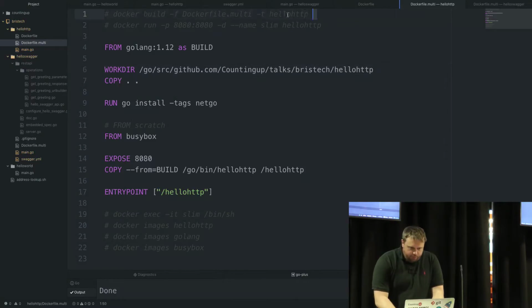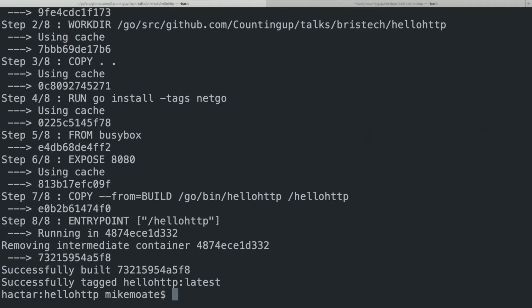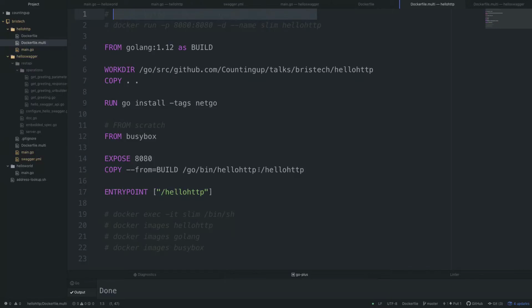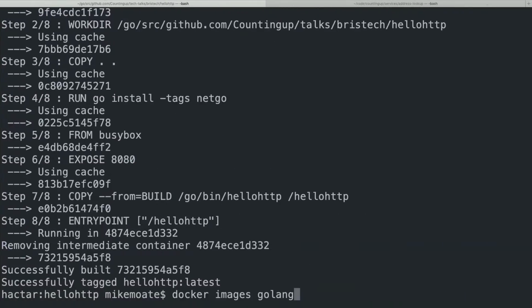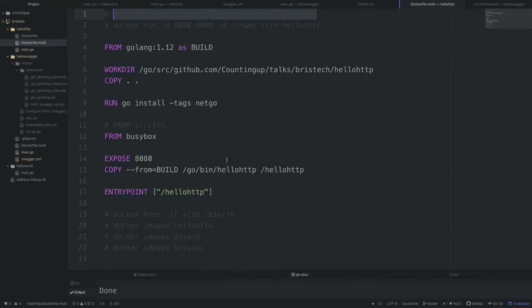So if we rebuild hello HTTP using the multistage file, that was nice and quick. We now have a look. So hello HTTP is now 8.5 meg. That's much nicer. We can cope with that. That's got a full HTTP stack, TCP stack, everything else.